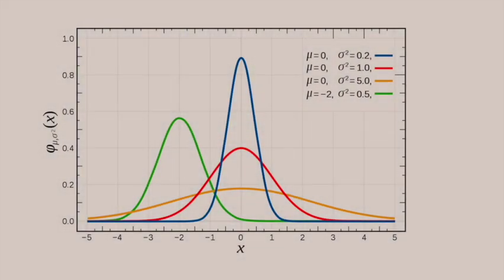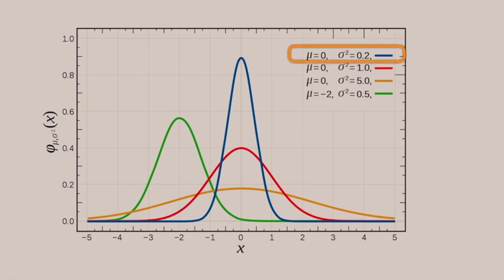The standard deviation is a measure of the amount of variation or dispersion of a set of values. A low standard deviation indicates that values tend to be close to the mean, also the expected value of the set, while a high standard deviation indicates that the values are spread out over a wide range.